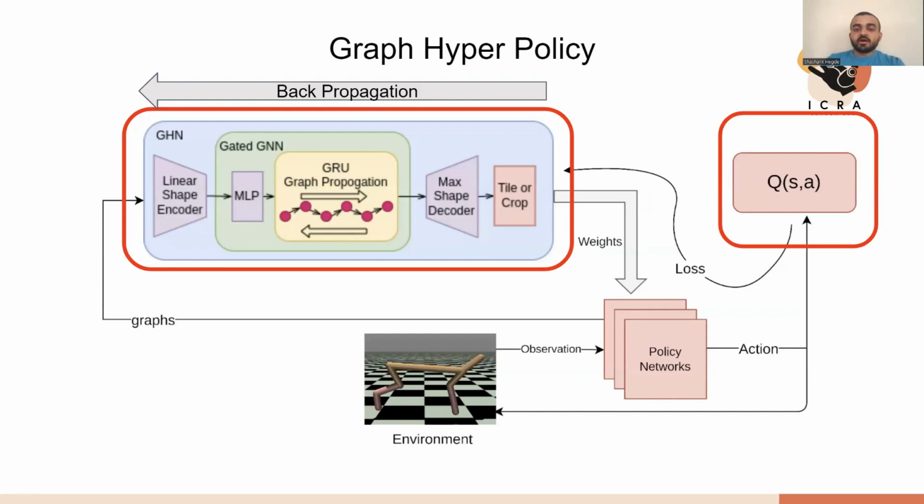Then, a gated graph neural network performs message passing between adjacent nodes in the graph. A MAC-shaped decoder then converts the encoded nodes into a matrix of size 512 cross 512. We then tile or crop this matrix for each node to fit into each layer of the control policy. With meta batching, we can estimate parameters for multiple control policies at the same time. The parameter estimation of the GHP is optimized by using the Q value function.